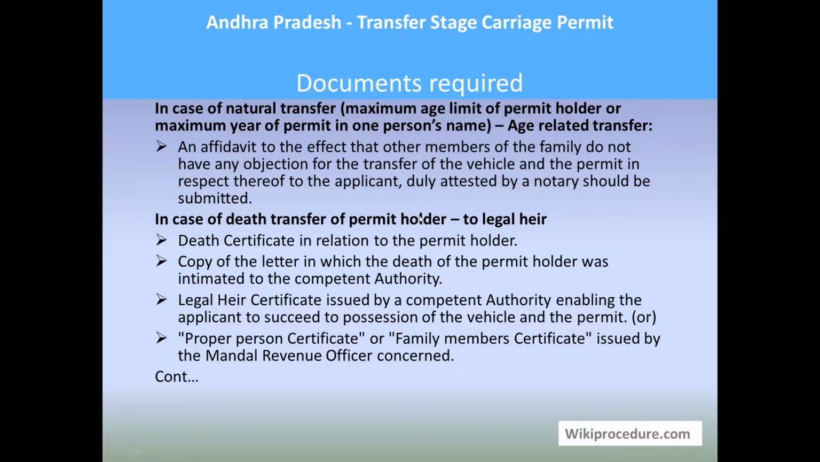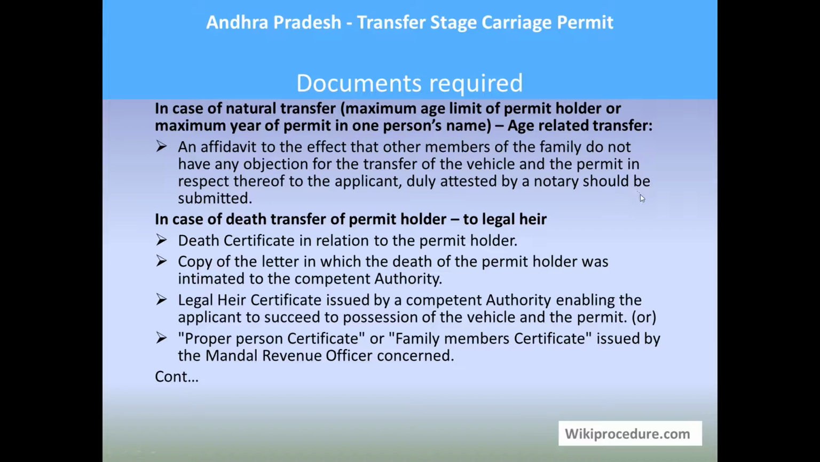Apart from that, in case of a natural transfer, based on the maximum age limit of a permit holder, that is called age related transfer, you need an affidavit to the effect that other members of the family do not have any objection to the transfer of the vehicle and the permit in respect thereof to the applicant, duly attested by a notary, submitted along with the above mentioned documents.